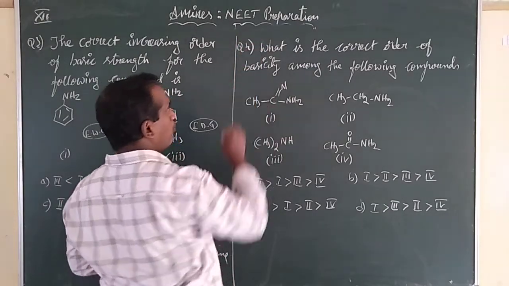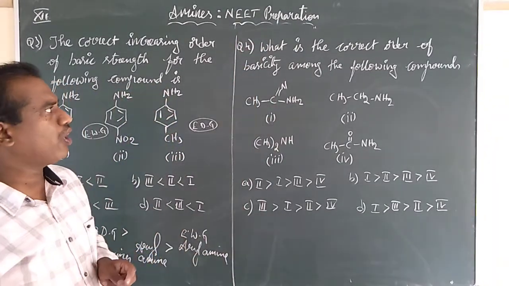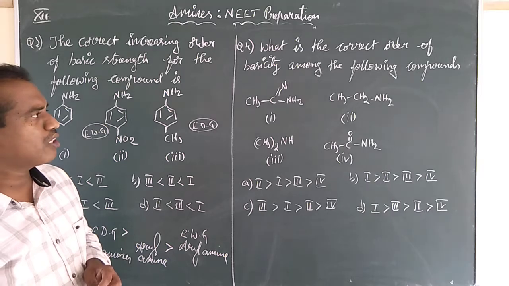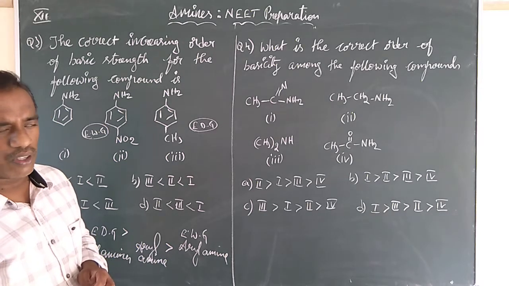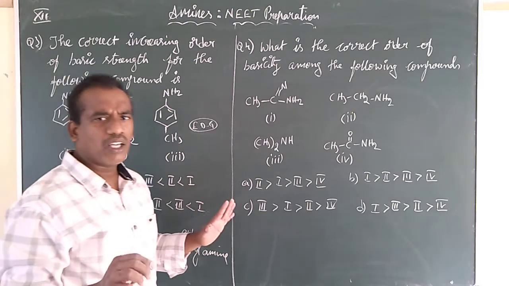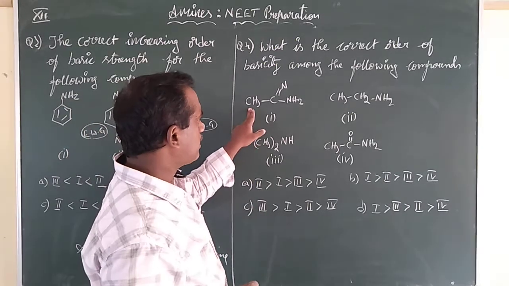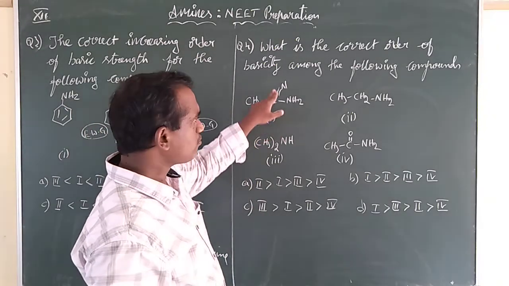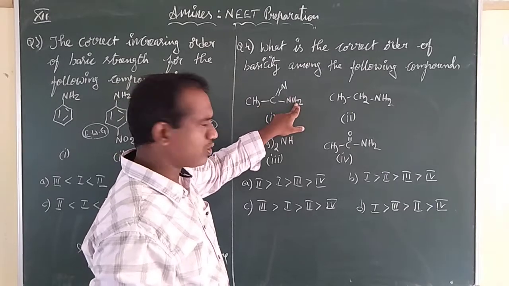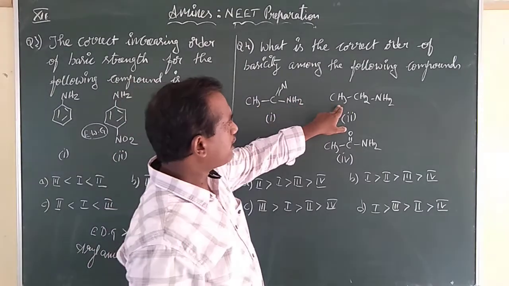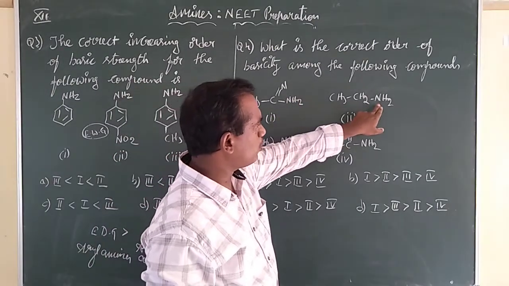4. What is the correct order of basicity among the following compounds? Names are not necessary for you. CH3, C double bond N, NH2. CH3, CH2, NH2.